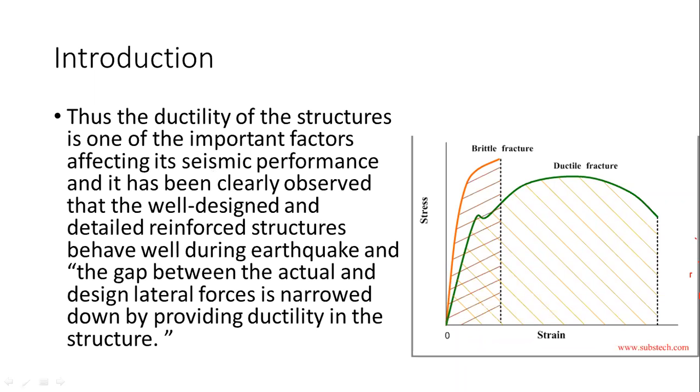So you can see the graph shown here, stress versus strain. They have shown two types of material behavior, brittle fracture and ductile fracture. As per Hooke's law, stress is directly proportional to strain within the elastic limit, but beyond the elastic limit fractures will be produced in an RCC member.